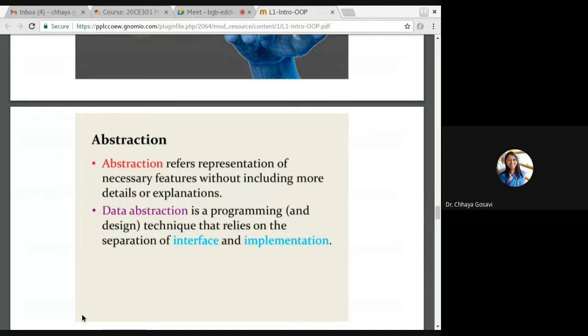For example, if you have written a class of complex number, and there are operations like addition, subtraction, multiplication, division of complex number, you can write a main program to call these functions and check whether this is working perfectly. Or you can use that complex number class to solve any physics problem where complex operations are needed. You may not need all operations, but some of the operations you can call by importing the complex class.